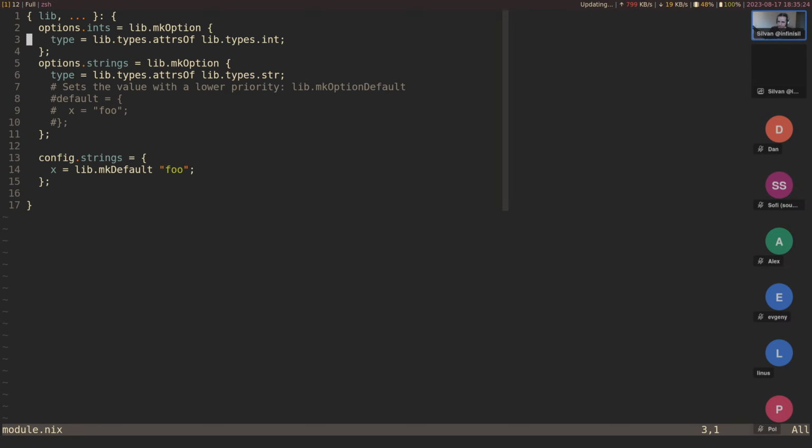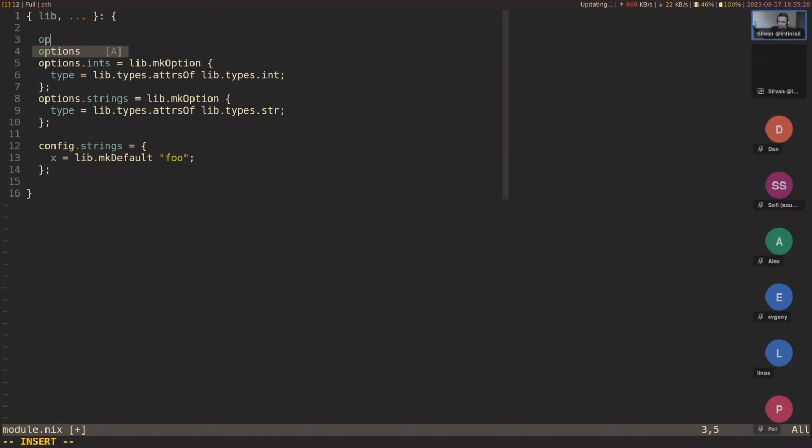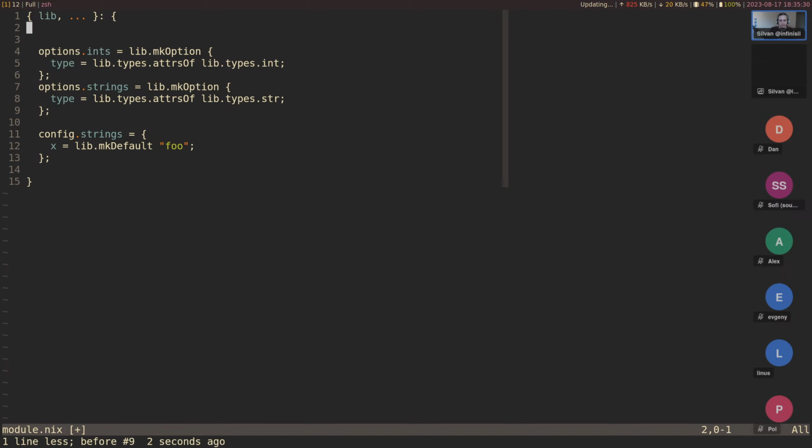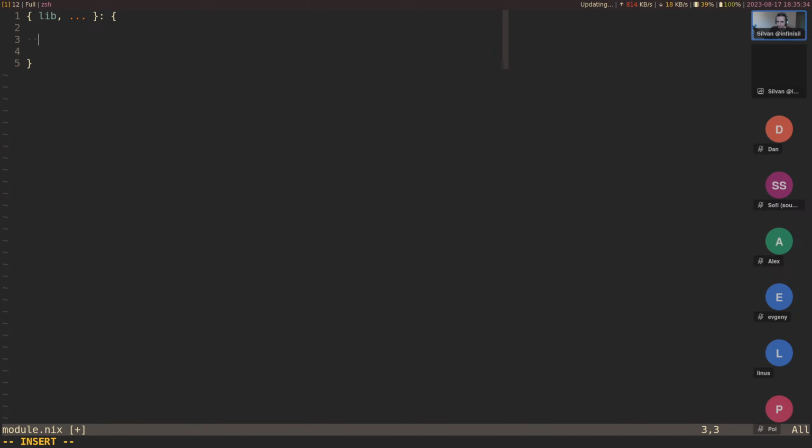All right, so now let's do something like this. I'm going to start fresh here. Generally in NixOS, let's simulate NixOS, we have environment.etc. Let's have an etc option, which simulates this. So mkOption, and we want to specify which files are in here.